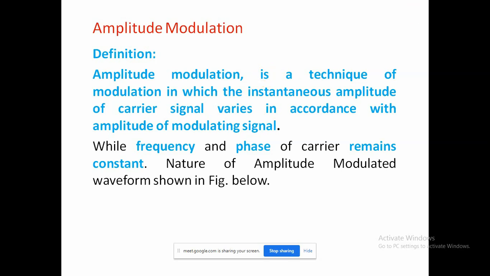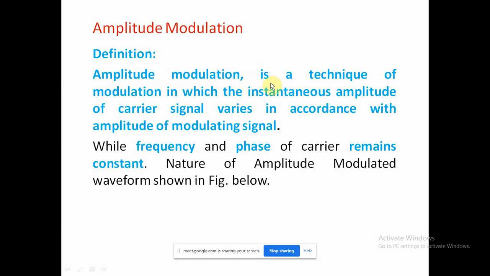Hence we also call it amplitude modulation full carrier, AMFC. AMFC is the process of changing the amplitude of a high frequency sinusoidal carrier signal.